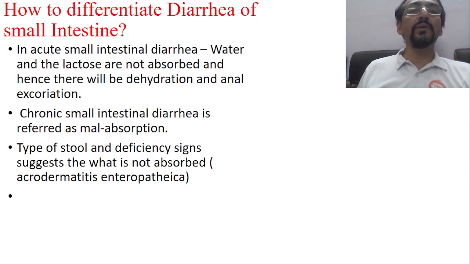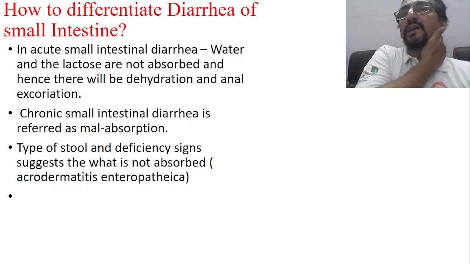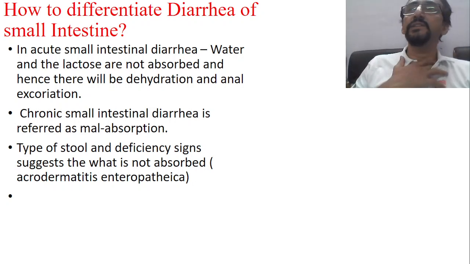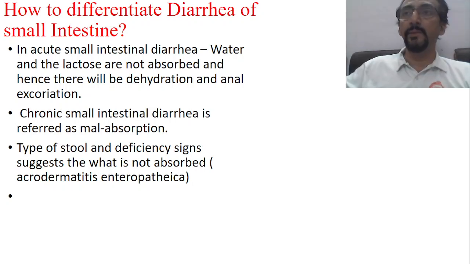Now, the same thing, how to differentiate the diarrhea of the small intestine. In acute small intestinal diarrhea, as I already told, water and lactose are not absorbed, and hence there will be dehydration and anal excoriation. This is a basic thing. The enzymes responsible for digestion of sugars like sucrose, fructose, lactose and galactose are produced from the superficial layer of the mucous membrane. Lactase, etc. is produced from the superficial-most layer.